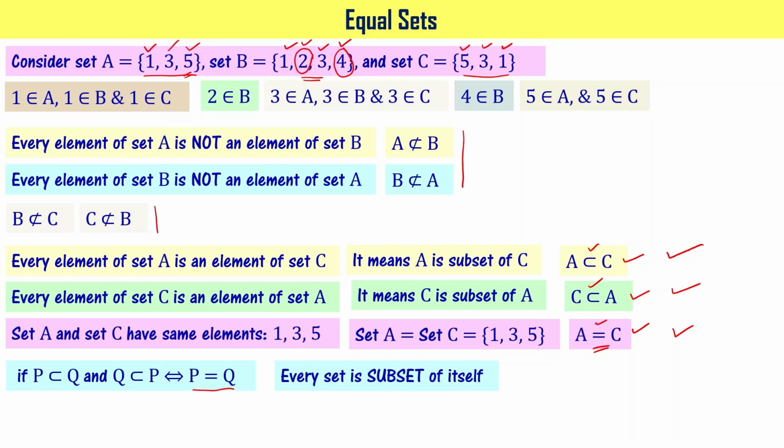And as we said earlier, every set is going to be a subset to itself. Why? Because every set is equal to itself, right? Hence, every set is going to be a subset to itself. I hope you got the concept.